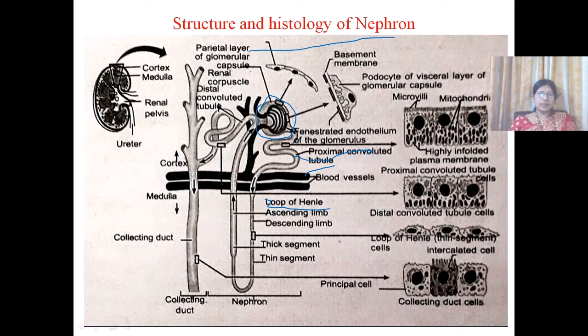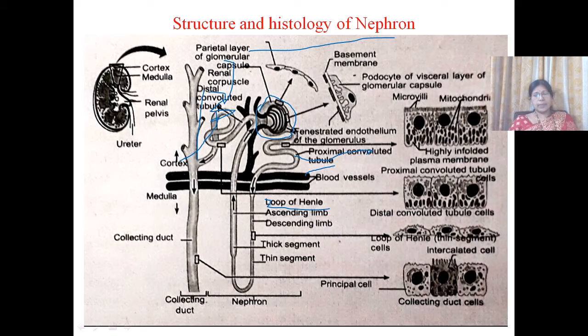And then there is the distal convoluted tubule, and this distal convoluted tubule opens into the collecting duct. So all these parts take part in the formation of urine.